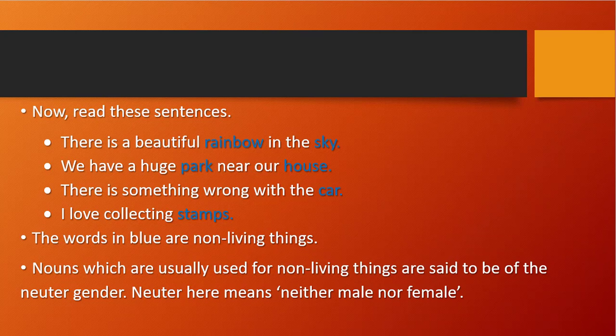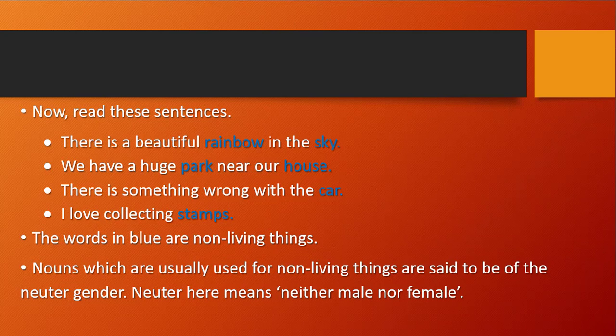House also not. Similarly, all of these are non-living things. We are living, right? We have life, right? We are living persons, and these are non-living things. So whenever these non-living things are there, we call it a neuter gender. Neuter here means neither male nor female.